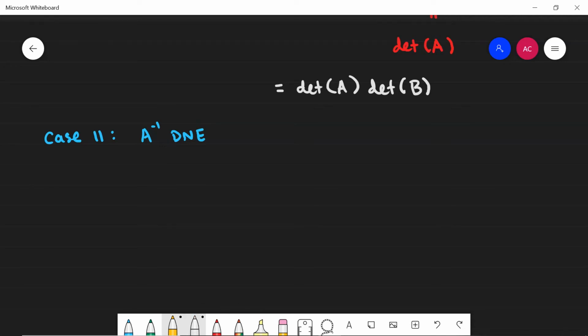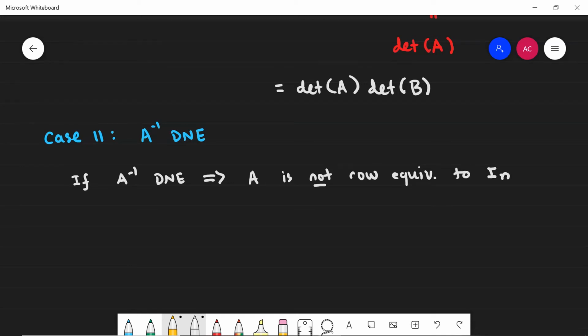One thing that I want to recall again is another invertibility criterion, which states that if A inverse does not exist, this implies that A is not row equivalent to the n by n identity.